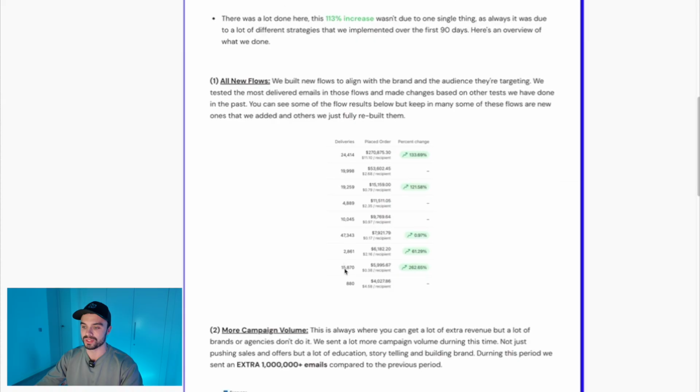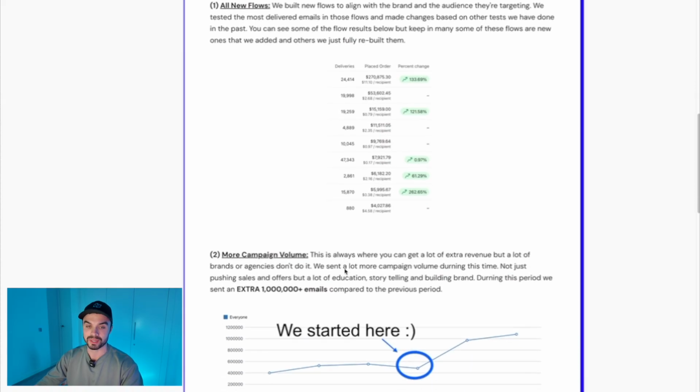The next thing that we done is we sent a lot more campaign volume. Now at Retention for Brands, this is something that we're quite bullish on and we do a lot. If the brand is willing to let us push more volume, we want to send more volume. For some clients in Q4, we sent 75, could have even been 100 emails just in November. But generally daily emails is what you want to push for if you really want to get things dialed in. Now it's not perfect for every brand. If you're trying to build a big brand and community and stuff like that, it's not the best play. However, if you're driving for more revenue, it's a very good play.